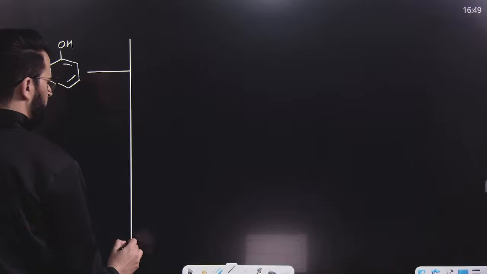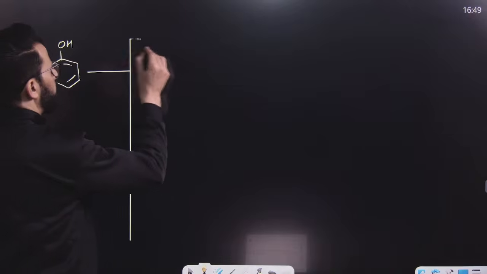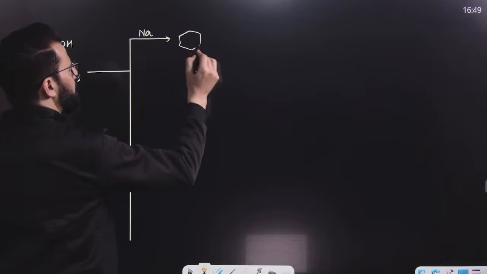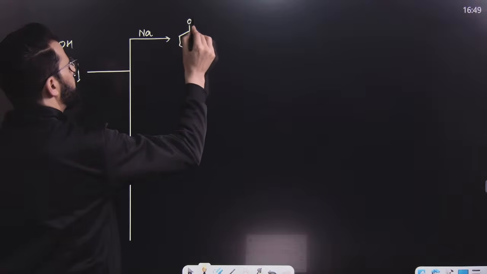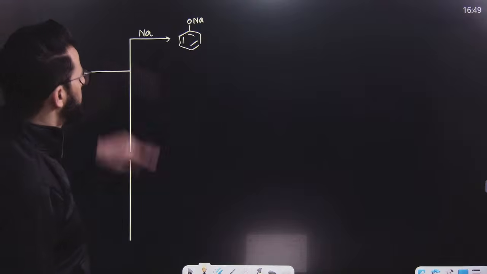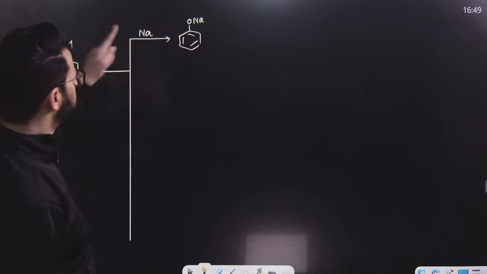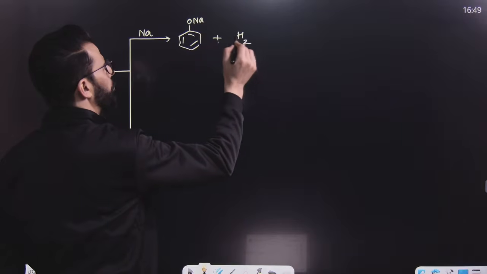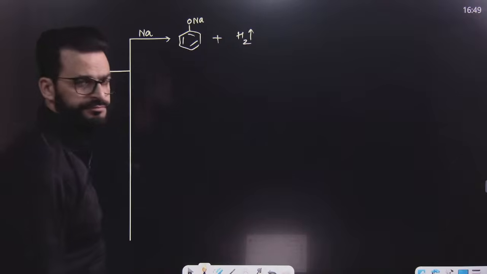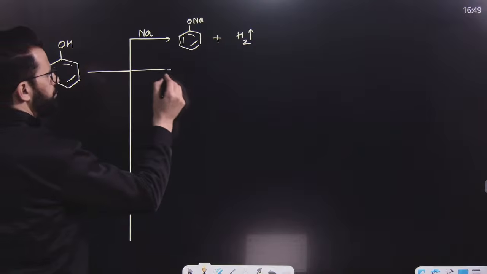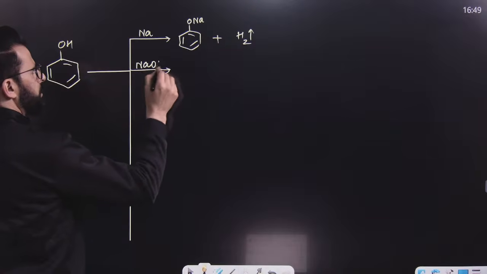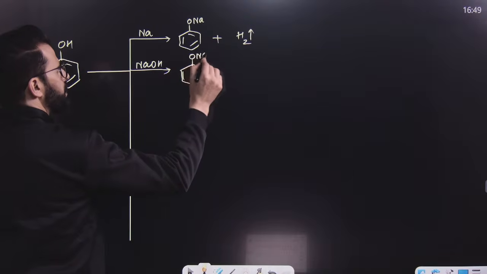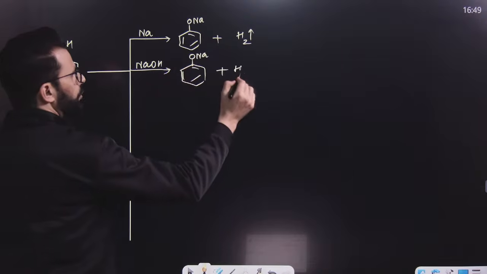Now, if you are having a phenol, which type of reaction can phenol show? Have a look. Phenol on treatment with sodium can result in the formation of sodium phenoxide. On treatment with active metal, it can form phenoxide of that metal, as well as hydrogen gas will be evolved. Now, after that, if it is treated with NaOH, it will result in the formation of salt. That means once again sodium phenoxide is obtained, but at the very same time, water will be obtained over here.